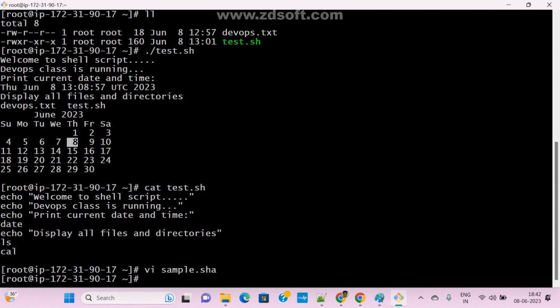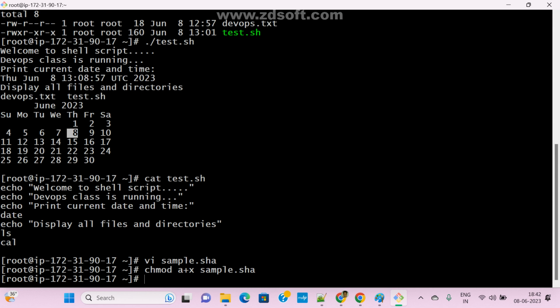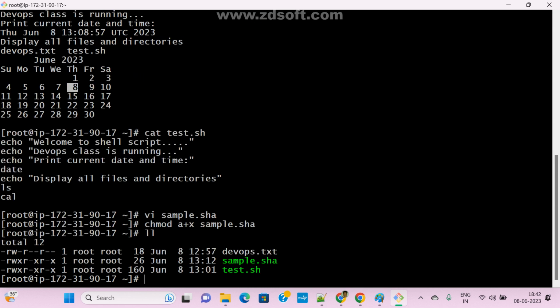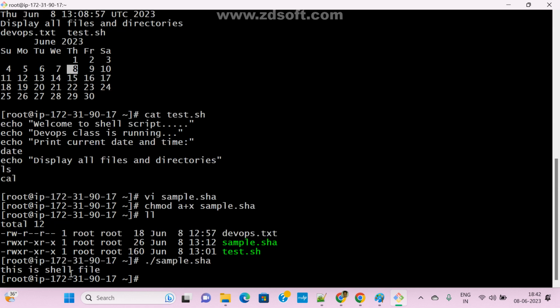Now try to execute this file. Before running this file, what do I need to do? I need to give execution permission to the file. What is the command? chmod a plus x sample.sh file, where a means all. Now I have given full permission. Now try to run it: dot slash sample.sh. Now see here.